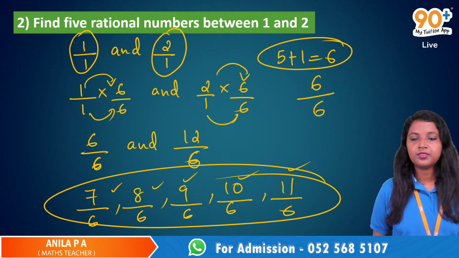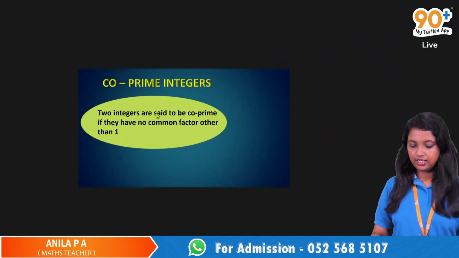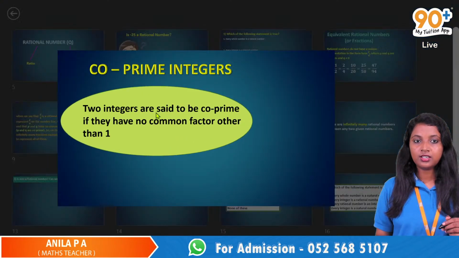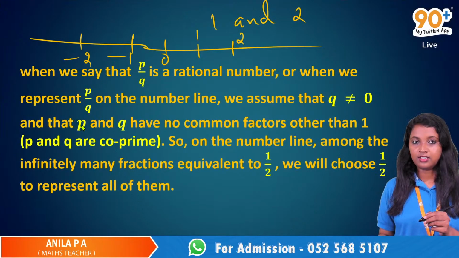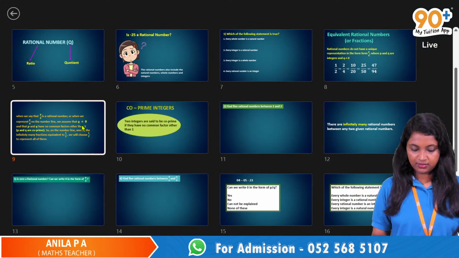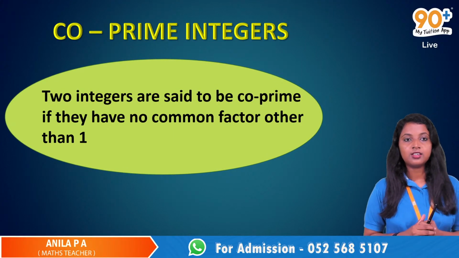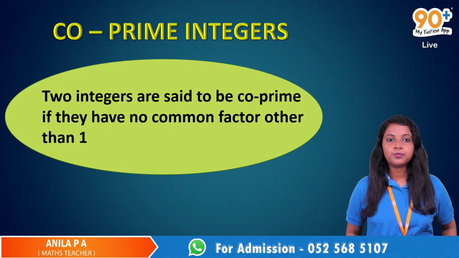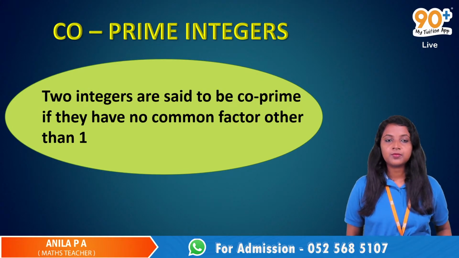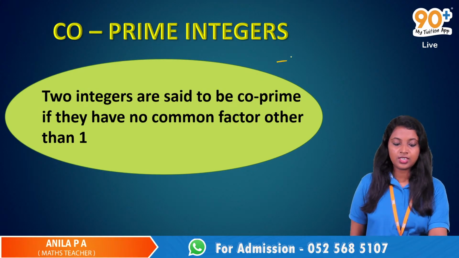Ma'am, can you go to the previous slide? This one. Yeah. After that, here you didn't give an example like -5 and -2 can also be co-prime integers, right?